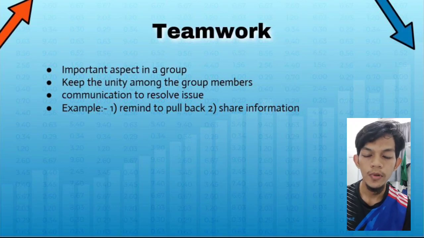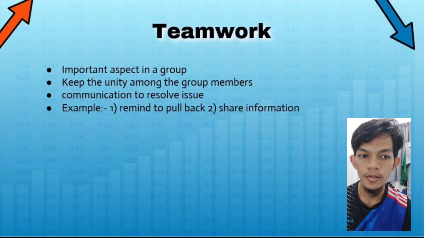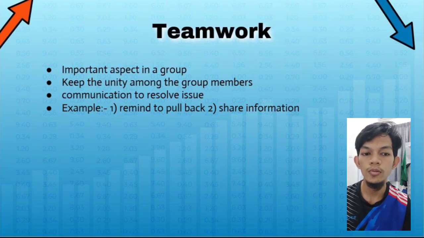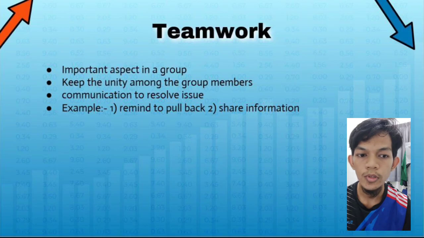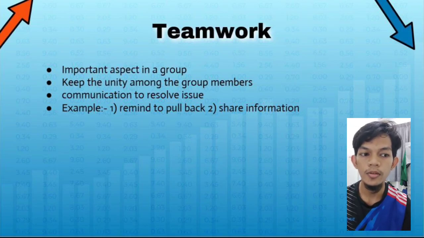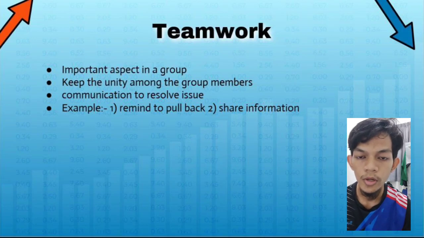In order to achieve our target and goals, we need to have great teamwork in our group and understanding between each other. Teamwork is important and crucial to keep all the group members united and striving toward the same goals. For instance, we need to keep reminding ourselves to look out for the share price pattern, to choose the right time for the breakout or pullback.